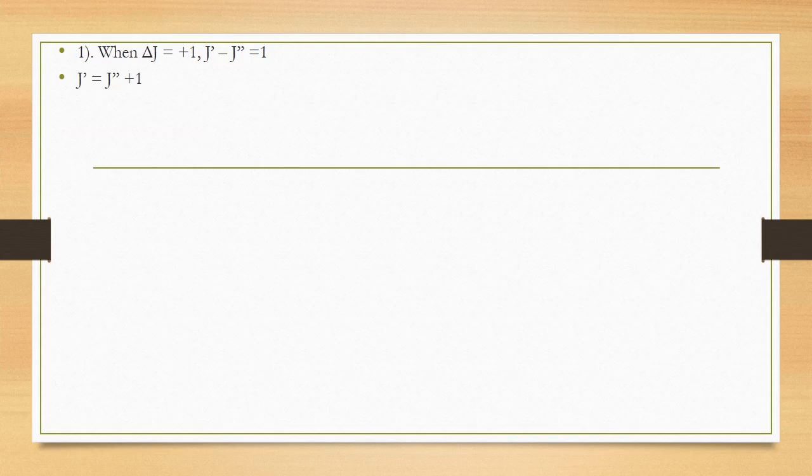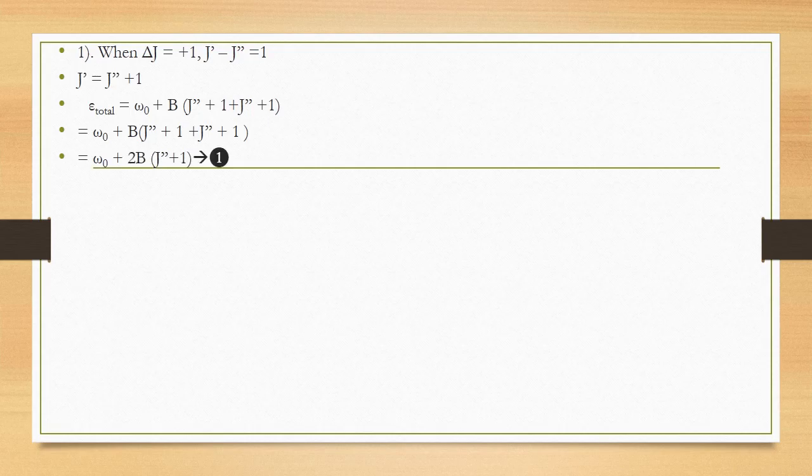I substitute in the earlier equation J' minus J'' equal to 1 and J' equal to J'' plus 1. So just substituting these two terms in the above equation, we have E total equal to omega 0 plus B into (J'' plus 1 plus J'' plus 1). So we have the final equation as omega 0 plus 2B (J'' plus 1).